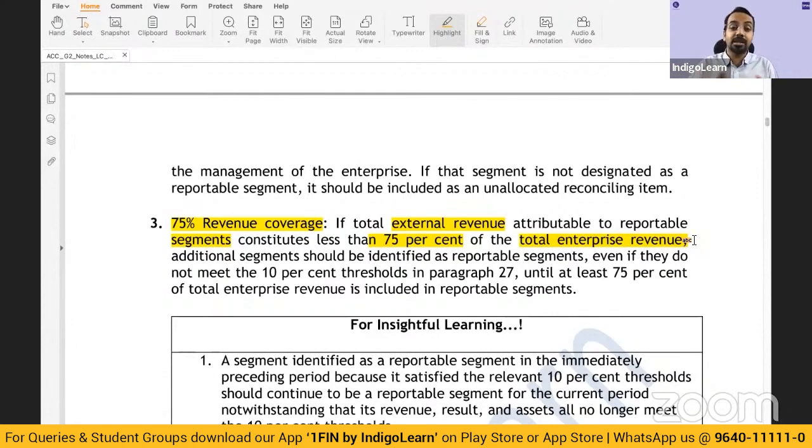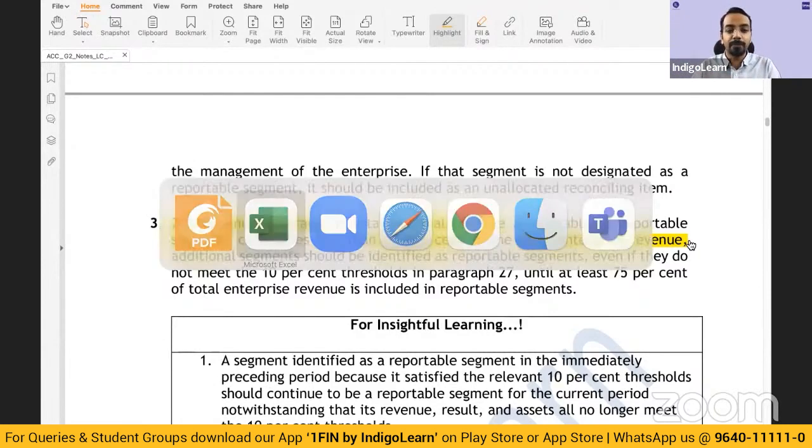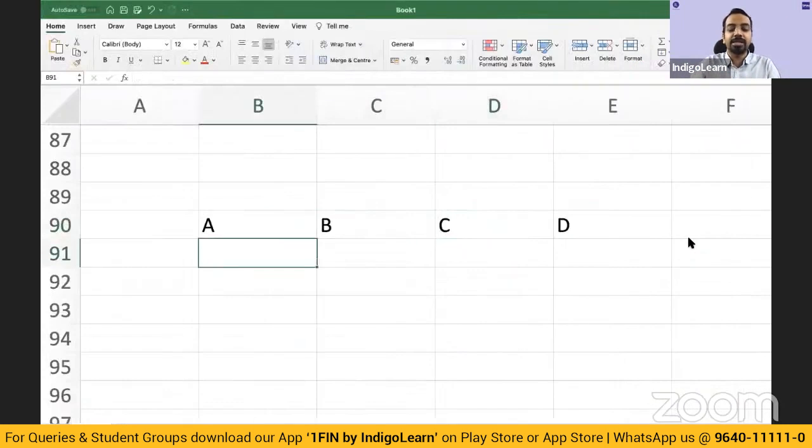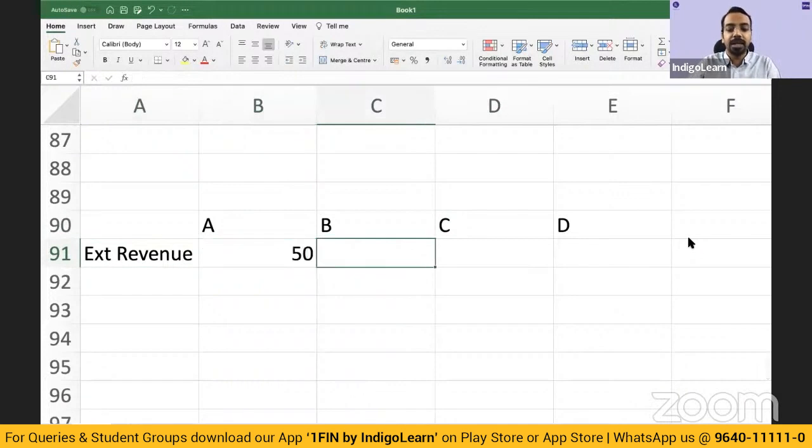When you aggregate the reportable segments' external revenue, it has to be at least 75%. That is 200 multiplied by 75%, which is 150. So 150 should be reported as individual segment revenue. Let us say external revenue for A is 50 and for B is 60.